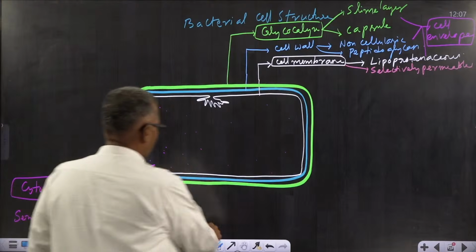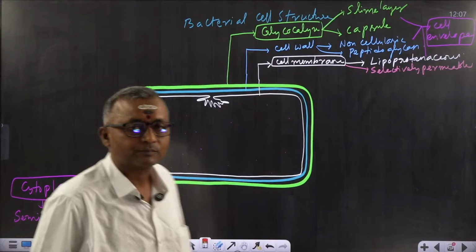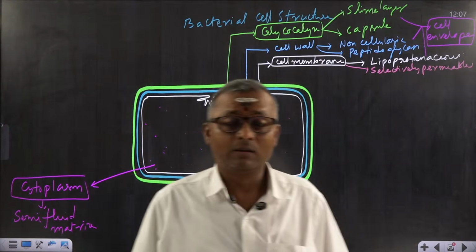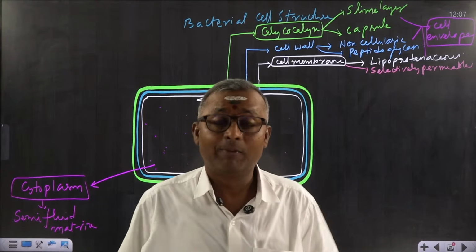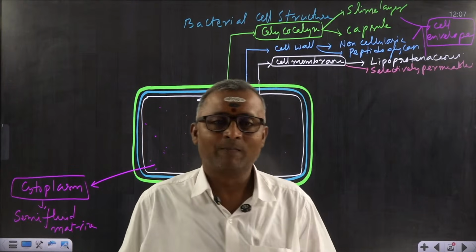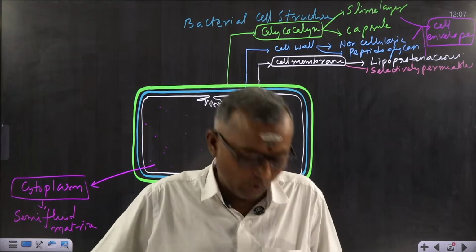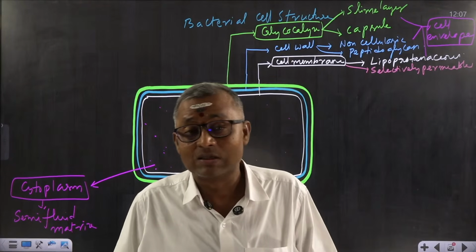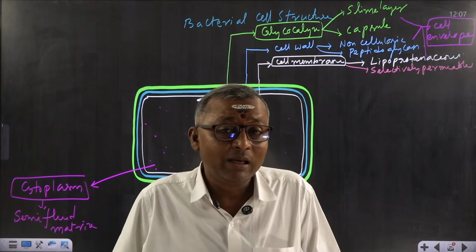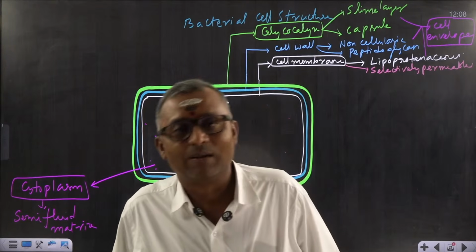Then in this cytoplasm, and you know that prokaryotes, what do you mean by pro here? Primitive. Karyon means nucleus. That means they have what kind of nucleus? Primitive nucleus. What do you mean by primitive nucleus here? Their nucleus is not surrounded by any envelope. That means nuclear envelope is absent.